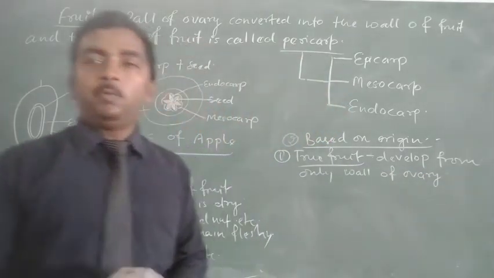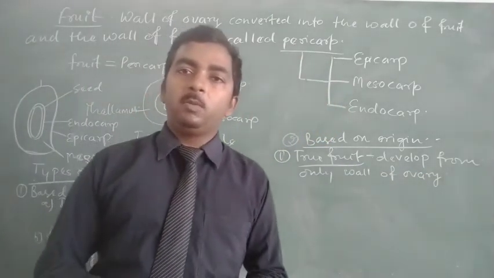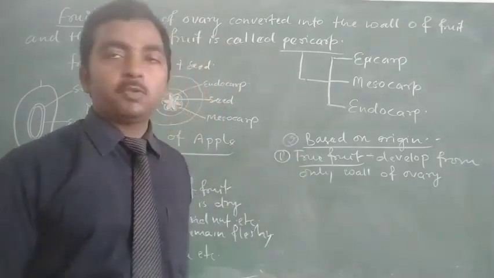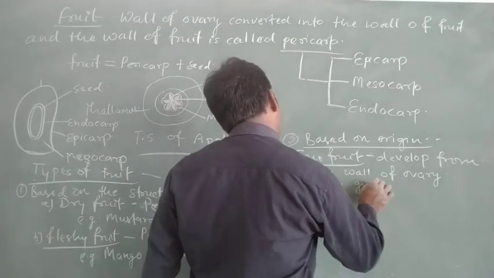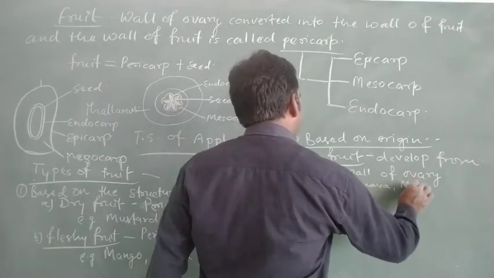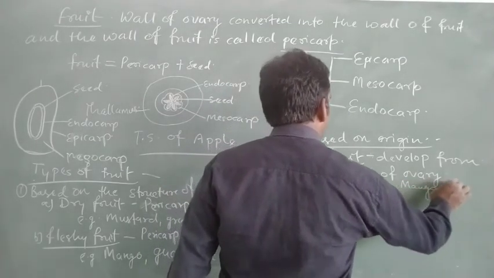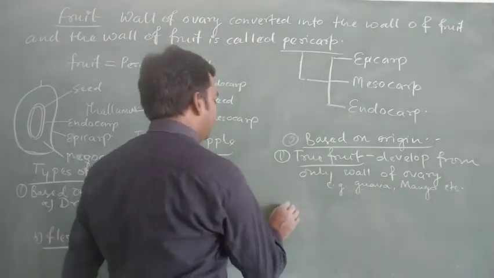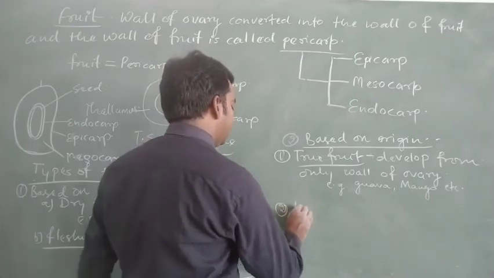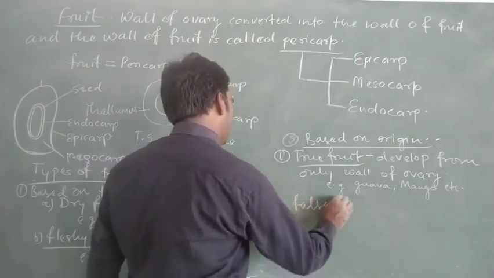So only the wall of the ovary is involved in the formation of the fruit. That fruit is known as a true fruit, for example guava, mango, etc. But the second category of fruit is known as the false fruit.